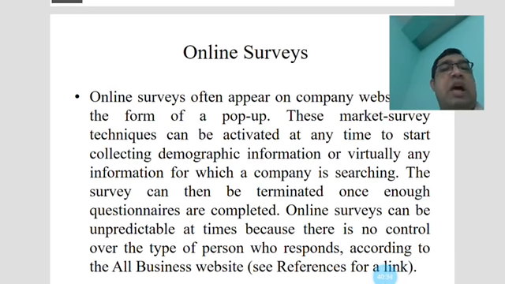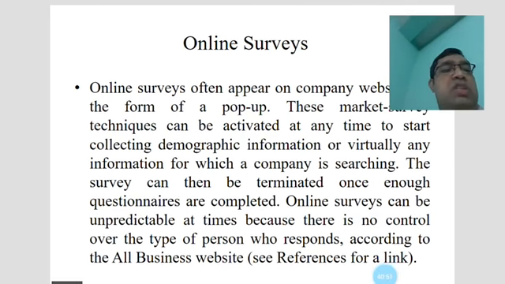The survey can then be terminated once enough questionnaires are completed. Online surveys can be unpredictable at times because there is no control over the type of persons who respond.